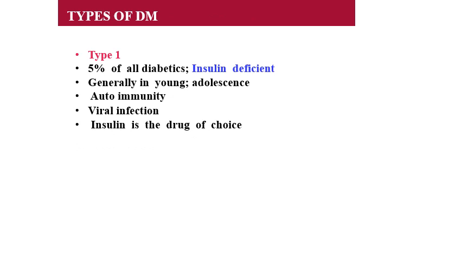Now, the classification of diabetes mellitus. It is broadly divided into two groups, namely type 1 diabetes mellitus, which is also known as insulin dependent diabetes mellitus, IDDM, and type 2 diabetes mellitus, which is also known as non-insulin dependent diabetes mellitus, NIDDM.